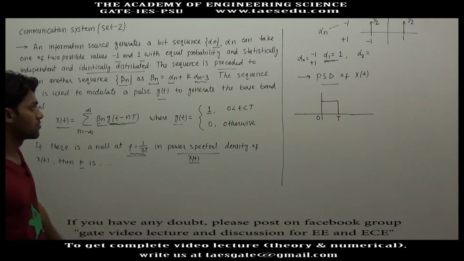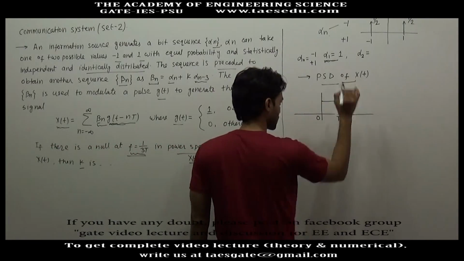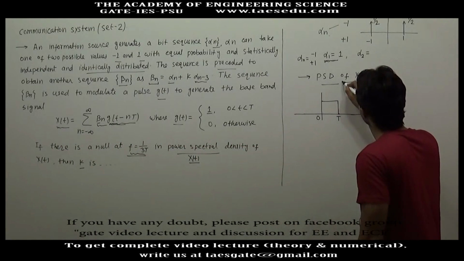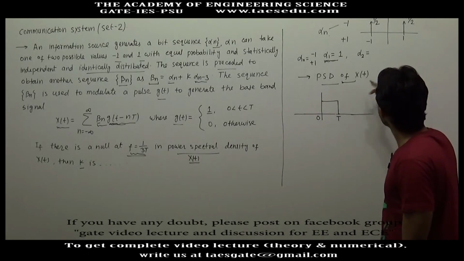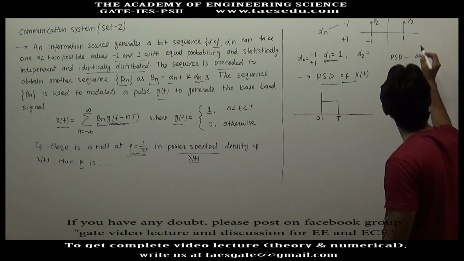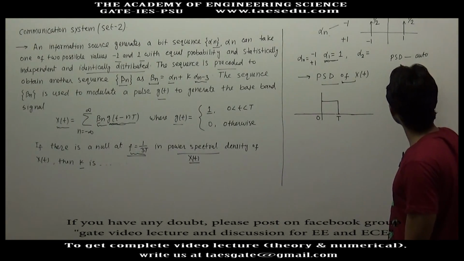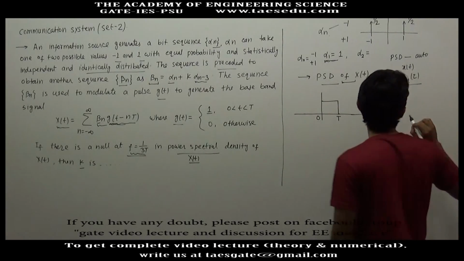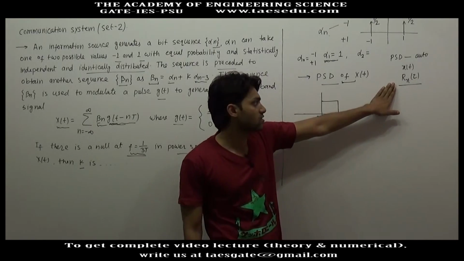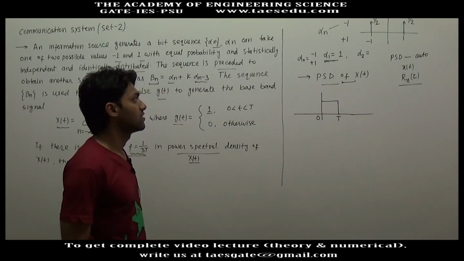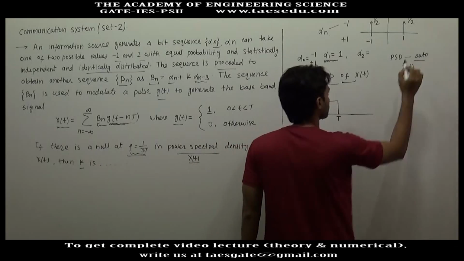So to solve this question we will first try to find out the power spectral density of Xt. If you remember in the theory lecture of line coding, we found out power spectral density using the autocorrelation function. If you have to find out the power spectral density of Xt, you will first find out the autocorrelation function of x, and after that we take the frequency transform of this function, then we get the power spectral density. So we will use the autocorrelation function also.